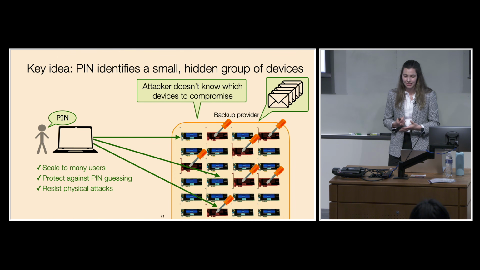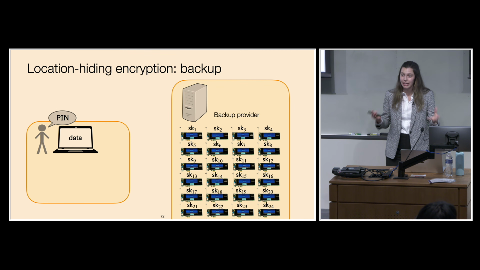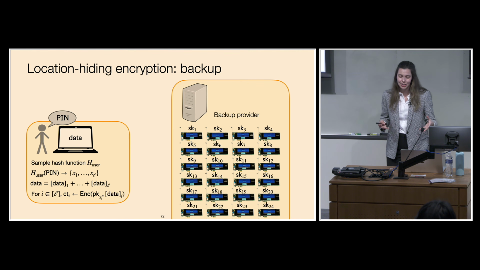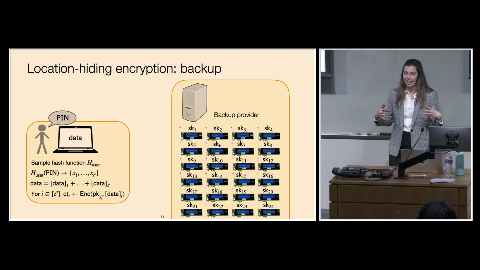And I want to show how this works in a little bit more detail. So we devised this location hiding encryption scheme. Now to back up data, the client is going to start off by sampling some user-specific hash function.